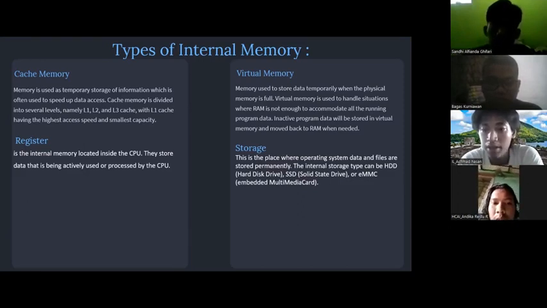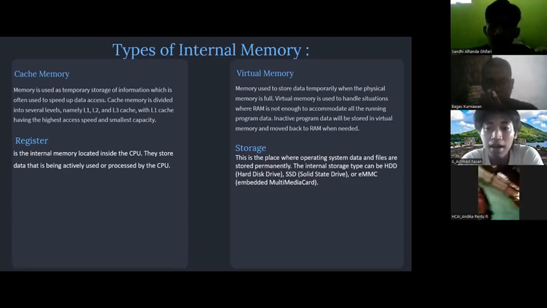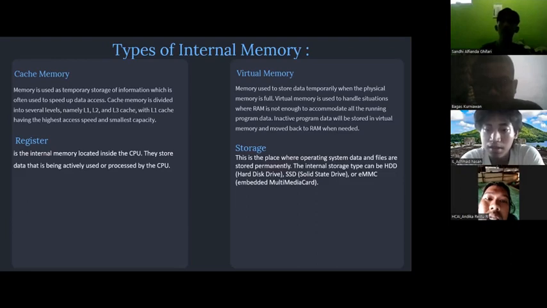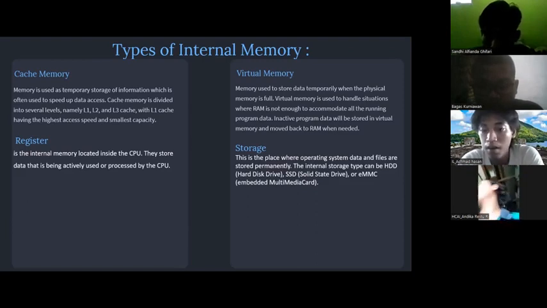Storage. This is the place where operating system data and files are stored permanently. The internal storage type can be HDD or hard disk drive, SSD or solid state drive, or eMMC, embedded multimedia card.